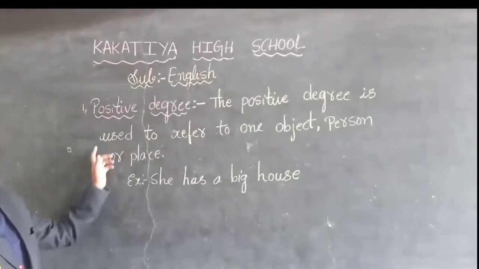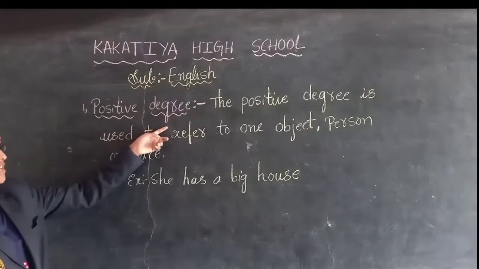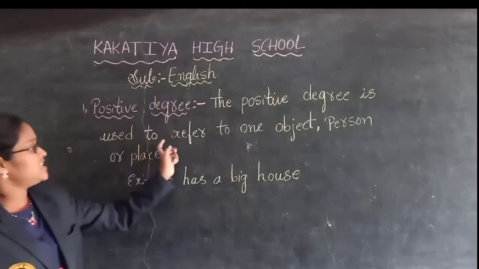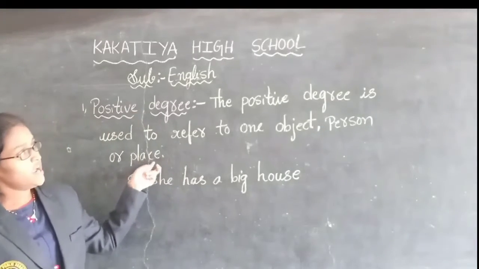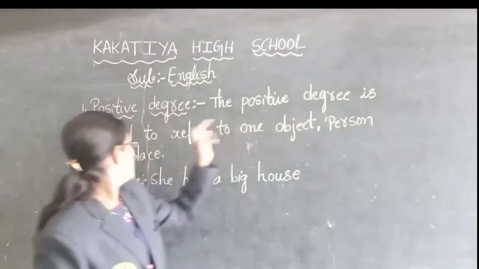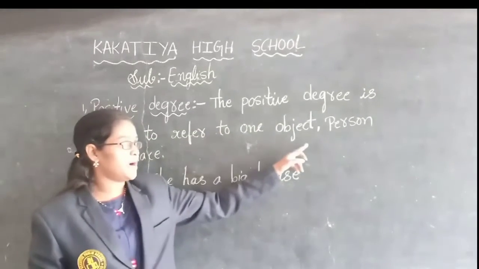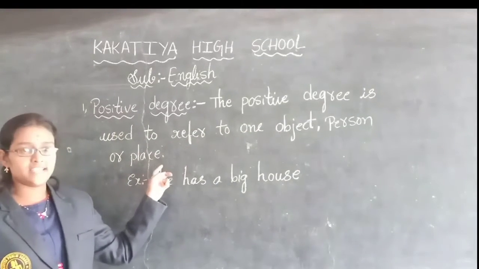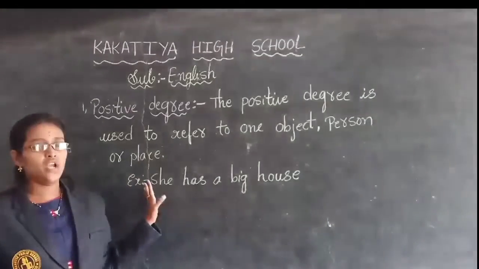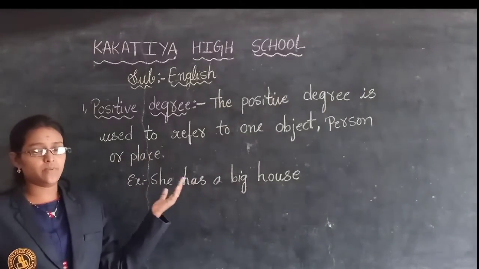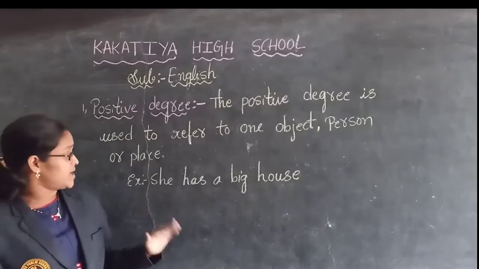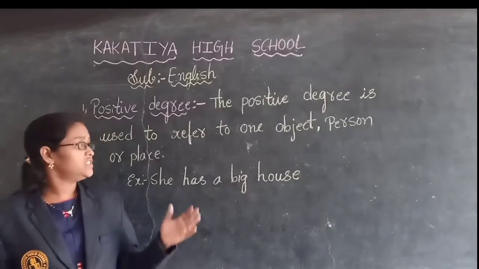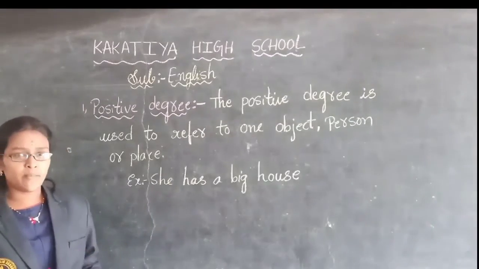Next we are going to learn about positive degree. So what is positive degree? It is used to refer to only one object, person, or place. In this, there is no comparison, children. We won't compare one person with another person, or one object with another object, or one place with another place. So in the positive degree, there is no comparison.